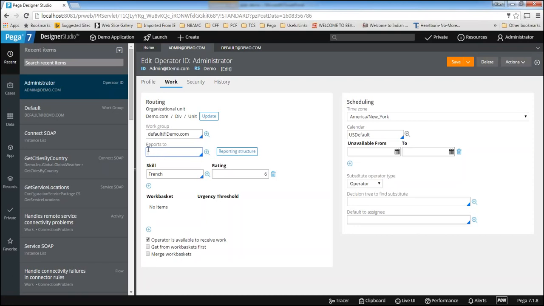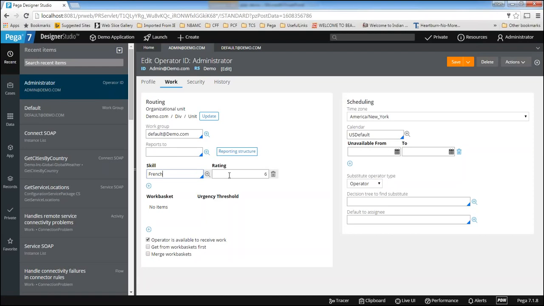You need to configure the skills here. So what type of skills do you have? If you have French skills or German skills, you need to mention them here. What is the use of that? During application development, if you want to assign the work, let's say I received an application in German technology, I want the system to automatically assign the work to the person who knows German technology only. I mean, no manual intervention will be there.